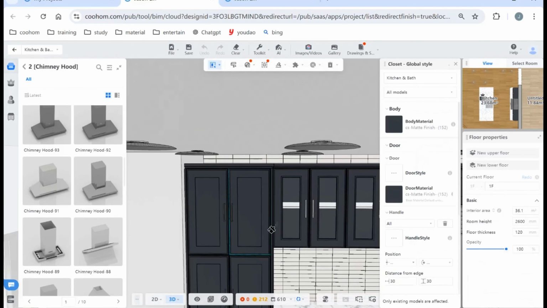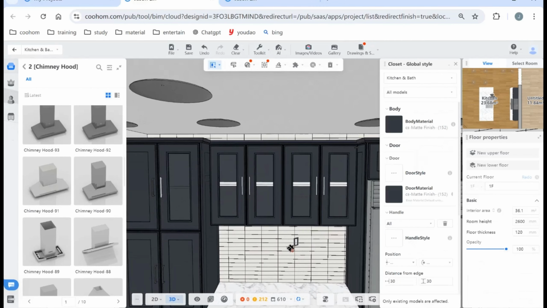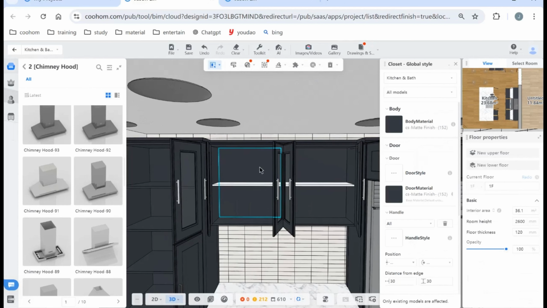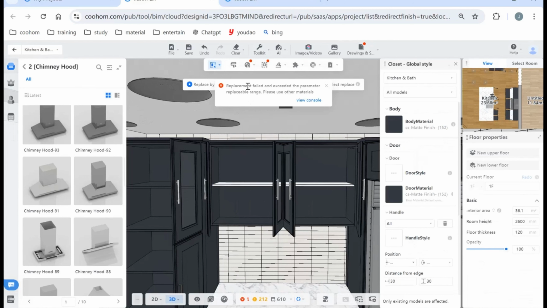Okay, as you can see in the middle, we have a different color of the shelf. And let's see if we can change its color. So you can see we cannot replace this, so we can just delete it.